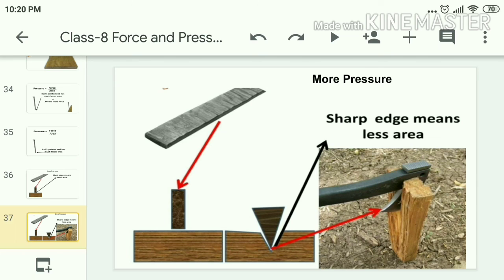Both are made of metal only. The first one, the blunt one, has more area. As pressure is inversely proportional to area, here the area is more, so the pressure exerted will be less. When coming to the axe which has the sharp edge, if you observe the area, it is less. As the area is less, what is the pressure? The pressure exerted will be more, so you can cut that wood with the help of the sharp edge axe. So with this, what do you understand?